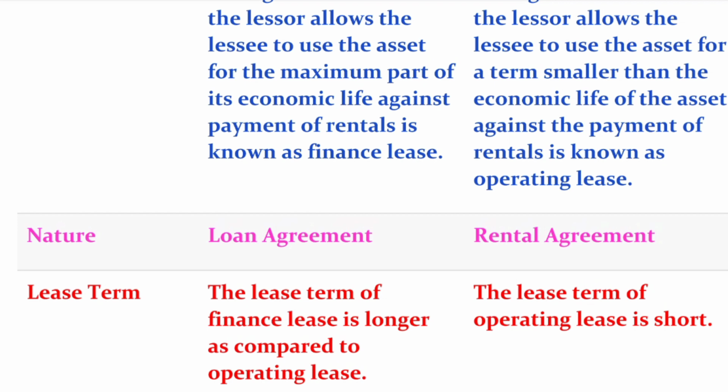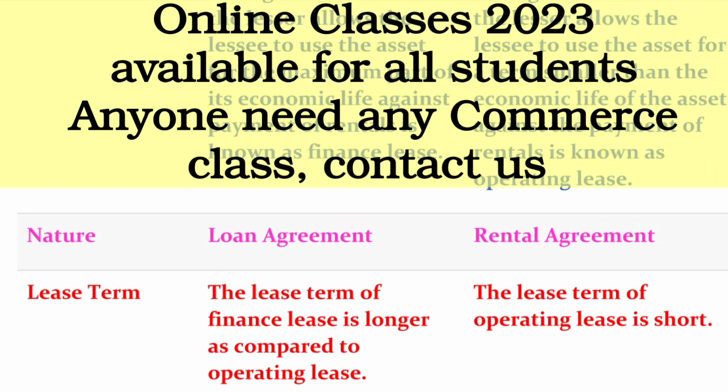But if we talk about operating lease, this is a type of agreement where we have to pay rent timely, and there is no transfer of risk and return. So this is a shorter term agreement, not a longer term. This is the difference between these two terms on the basis of lease term.